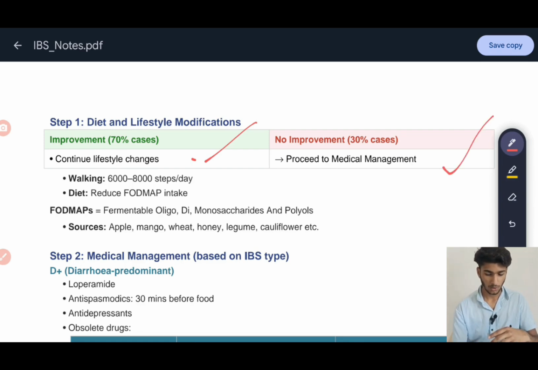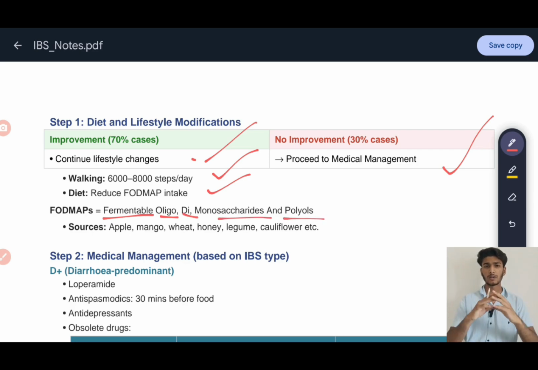Here, you should be walking 6,000 to 8,000 steps per day. You should reduce the FODMAP intake. What is FODMAP intake? FODMAP refers to fermentable oligosaccharides, disaccharides, monosaccharides, and polyols. If you avoid eating these, there will be no fermentation. If there is no fermentation, there will be no formation of gas. And if the gas formation is reduced, the pain inside the intestine will gradually decrease. So that is the concept behind this.